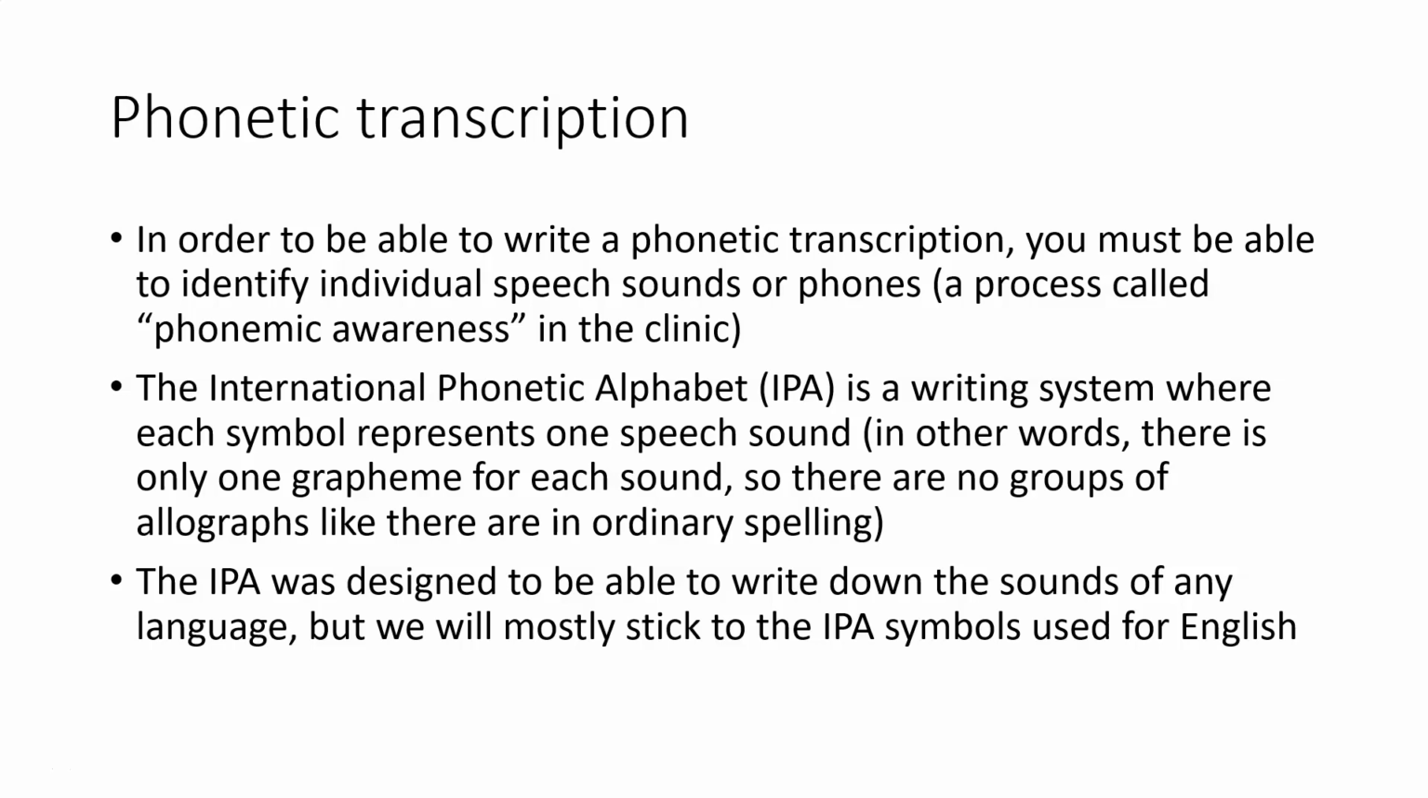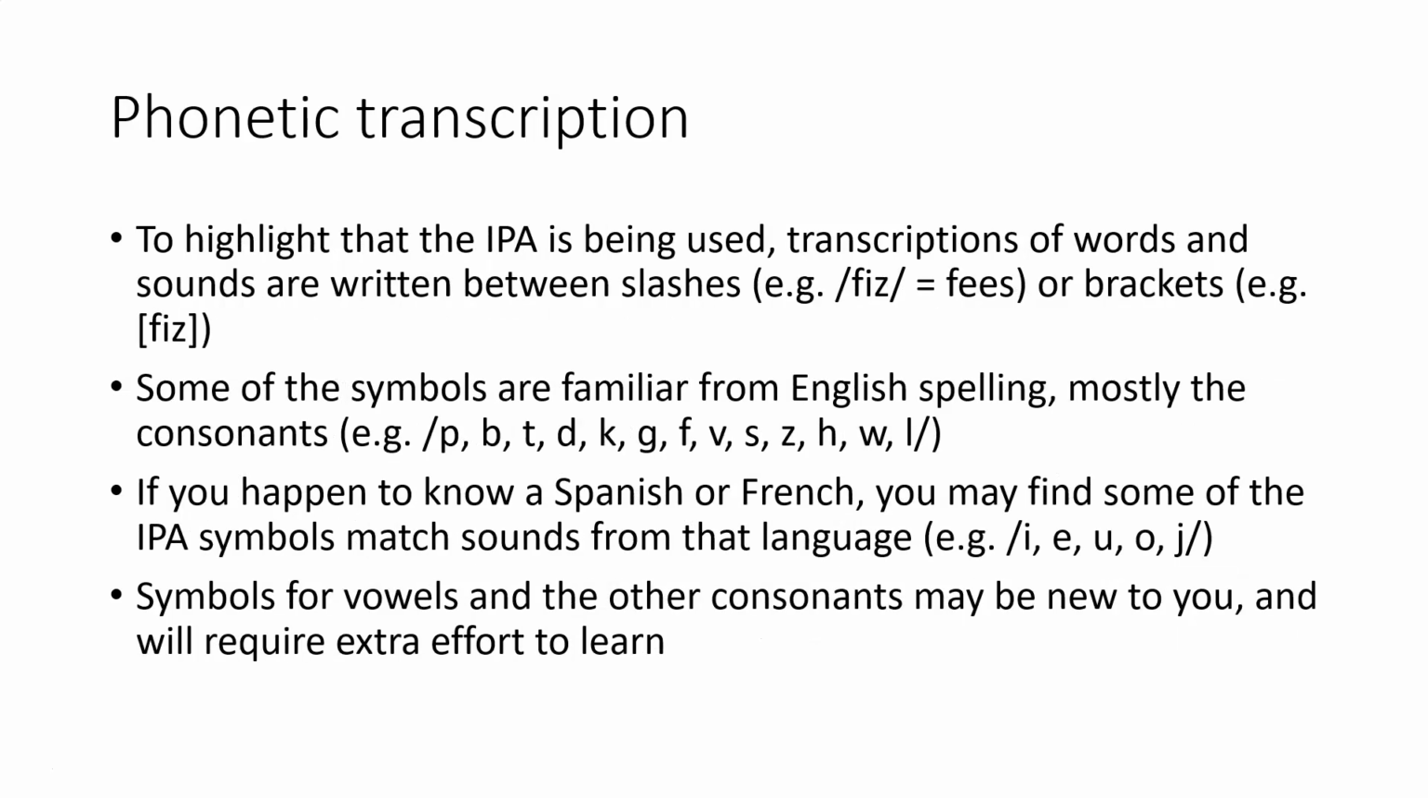The International Phonetic Alphabet was designed to be able to write down the sounds of any language, but we mostly will stick to the symbols that are used for English, because that's what we'll be transcribing. To highlight that we're using phonetic transcription, the transcriptions of words and sounds are written between slashes or brackets. So for something like fees, the letters F, I, and Z inside slashes mean that it should be pronounced as fees.